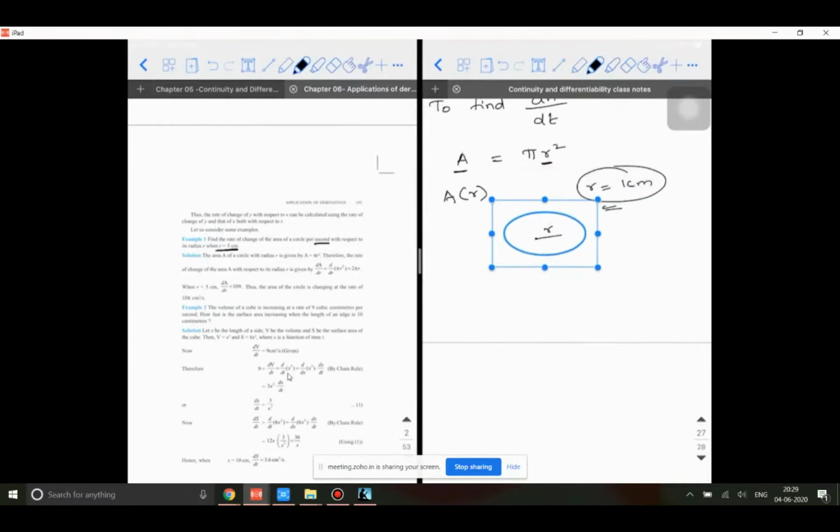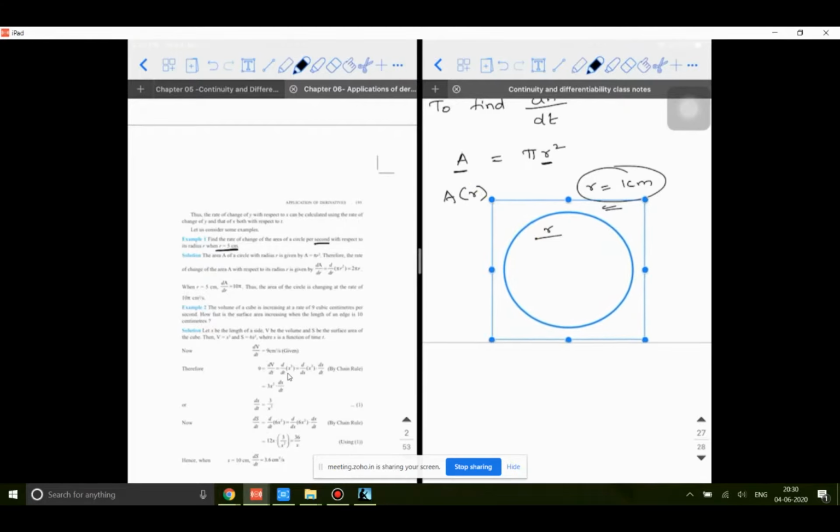So initially, what did I start with? I started with 1 centimeter. Now let's say I'm moving it slowly. When I'm moving it slowly, time is also running. This is the second, let's say the radius is 2 centimeter. Third second, let's say the radius is 3 centimeter, 4 centimeter, 5 centimeter.